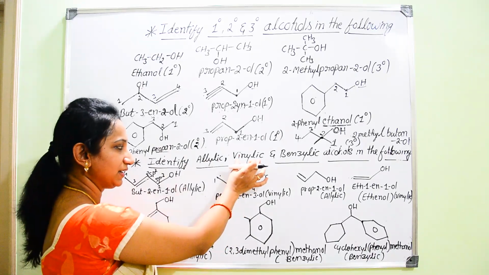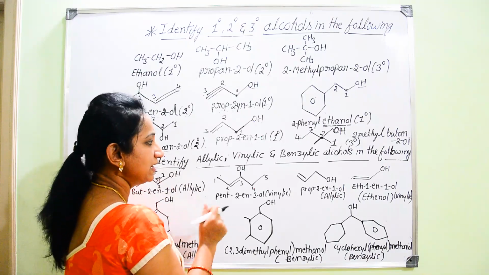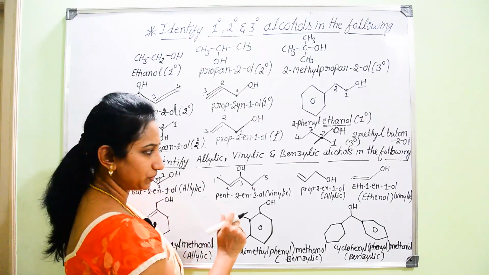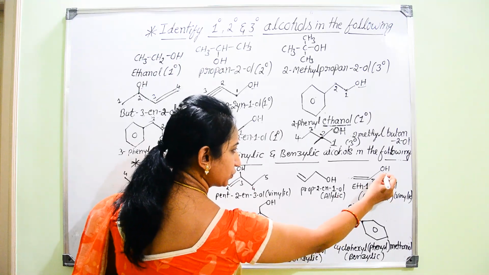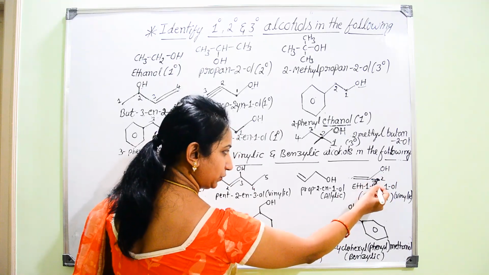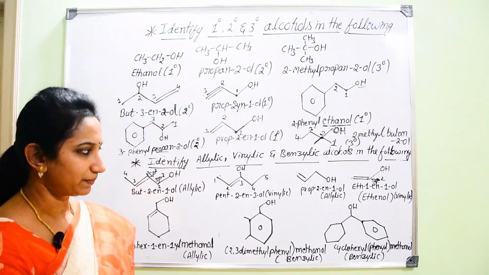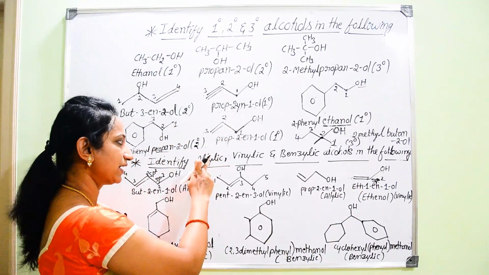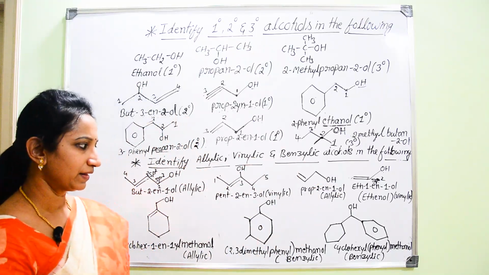Similarly, in case of vinylic alcohols, the OH group is directly attached to the double bonded carbon atom. Like here, OH group is attached to sp2 hybridized carbon atom, or you can say that is double bonded carbon atom. That is the main difference between allylic alcohol and vinylic alcohol.